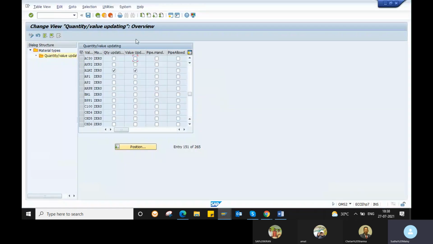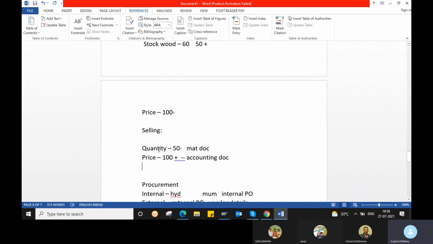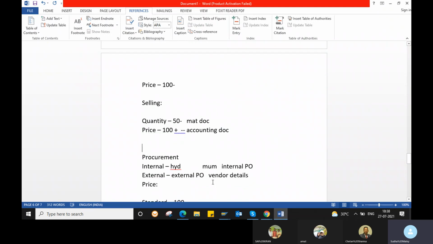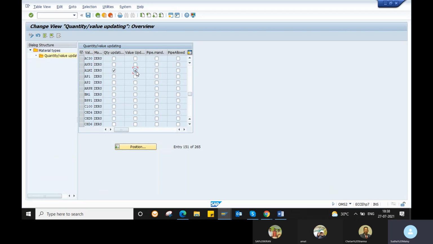If you are not checking these checkboxes, quantity update and value update, the material will not record your changes. It will not record the quantity and price movements. If you are not maintaining the value update, the system will ask you for the account assignment category or your GL accounts, because separate accounts are needed to store your price. That is why you need to update your quantity and value update.